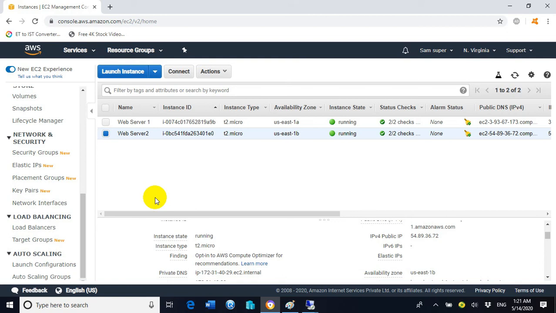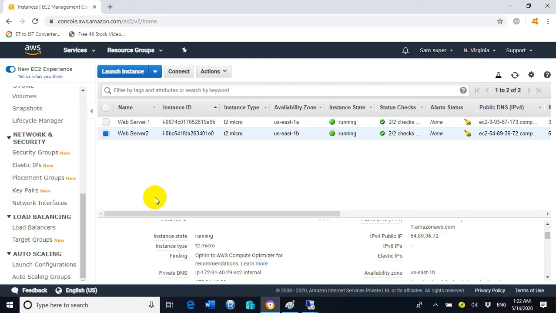So the benefit of creating the two EC2 instances, or the two web servers, in the two different availability zones is that if one availability zone is completely down or crashes, then still the web server or the web service will be available from the second availability zone.